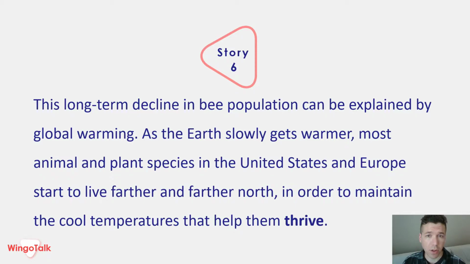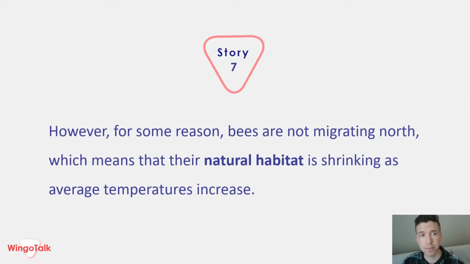As the Earth slowly gets warmer, most animal and plant species in the United States and Europe start to live farther and farther north in order to maintain the cool temperatures that help them thrive. However, for some reason, bees are not migrating north, which means that their natural habitat is shrinking as average temperatures increase.